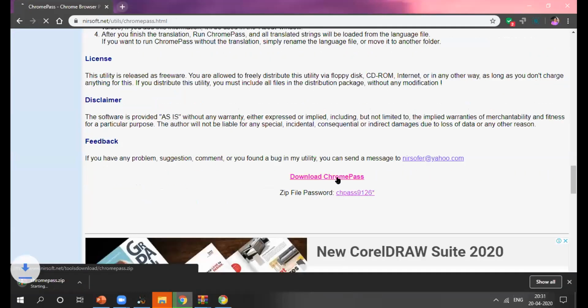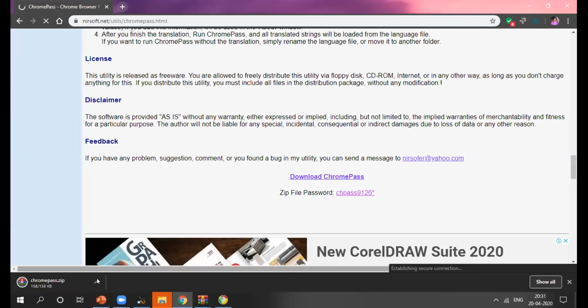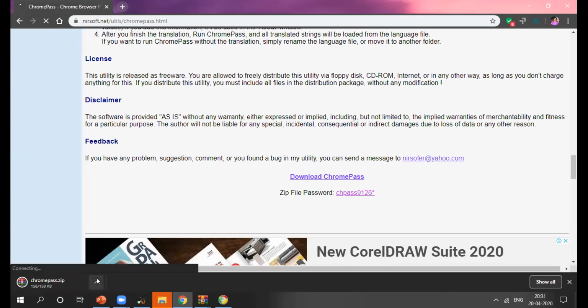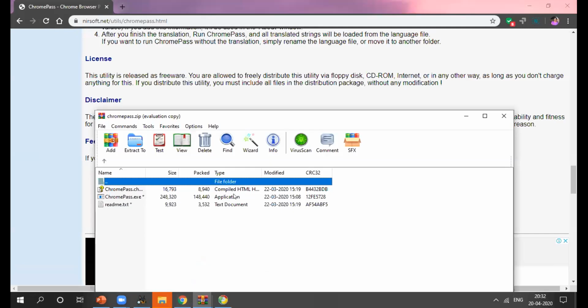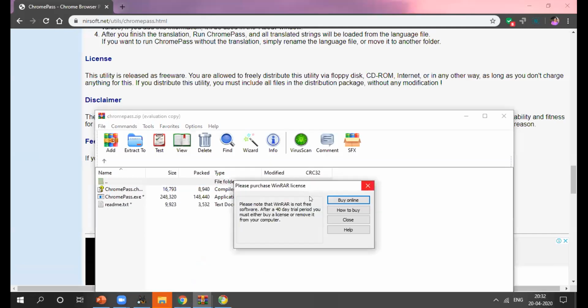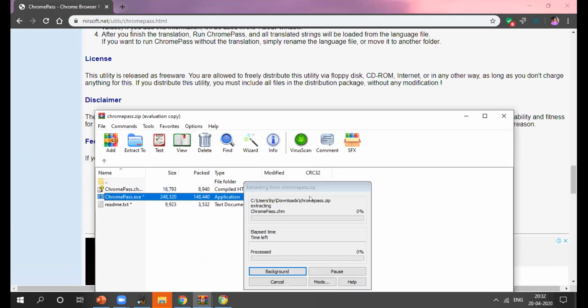So we'll just download it, and after downloading, open up the application, then password.